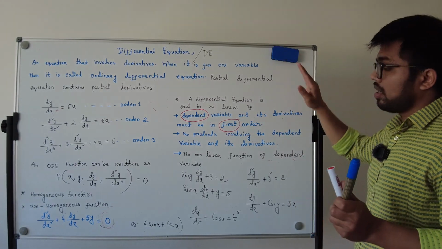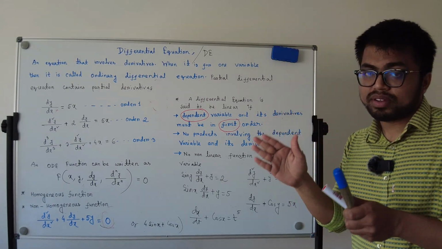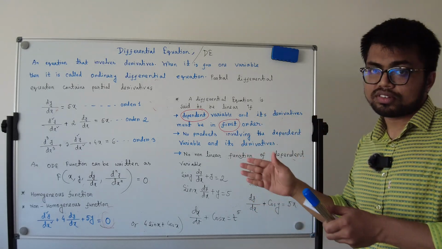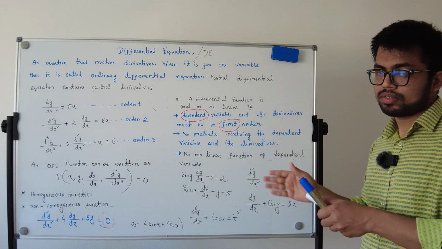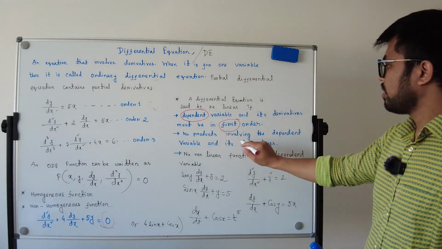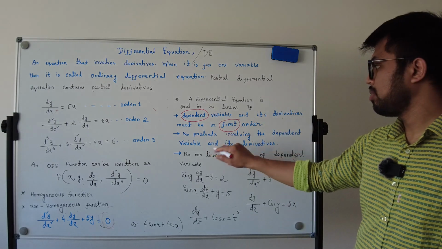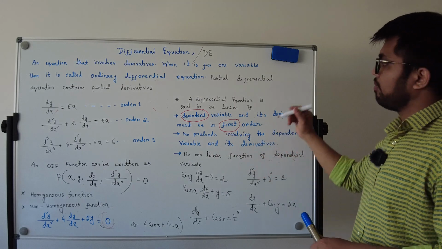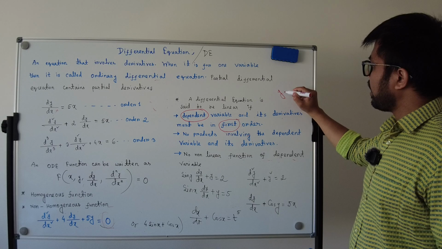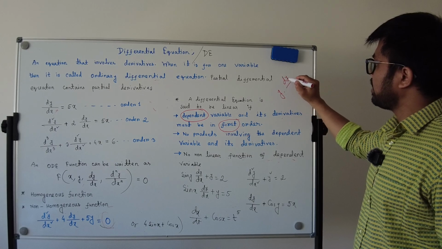What does it mean by first order? What does it mean by first order derivatives? No products involving the dependent variable and its derivative. No product, that means y dy by dx.